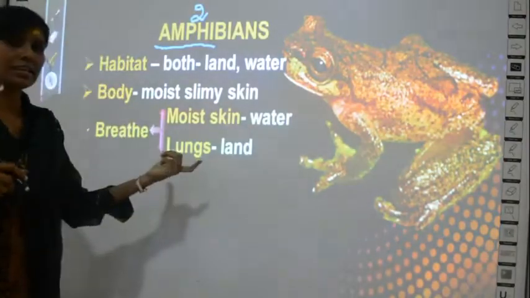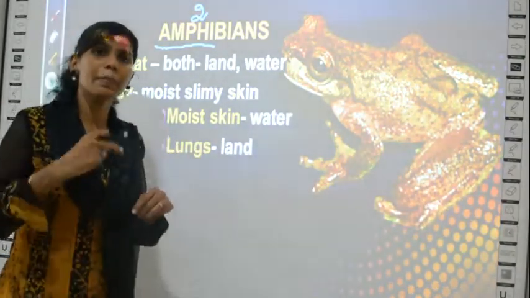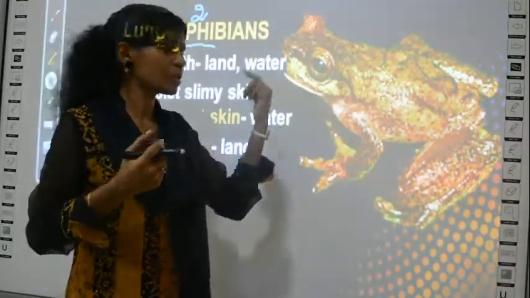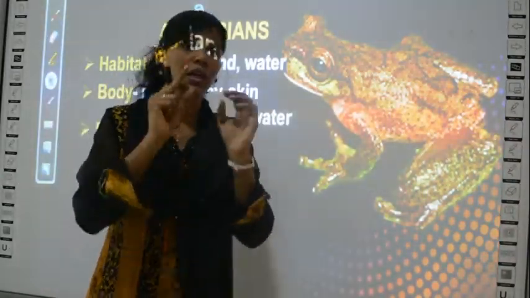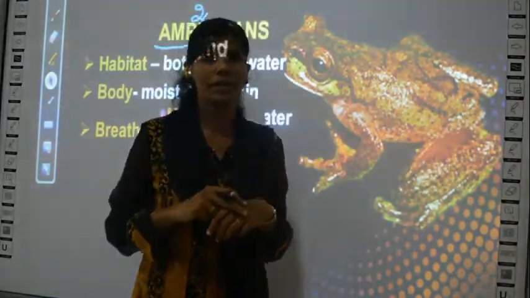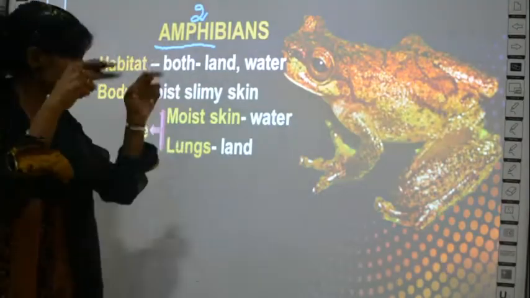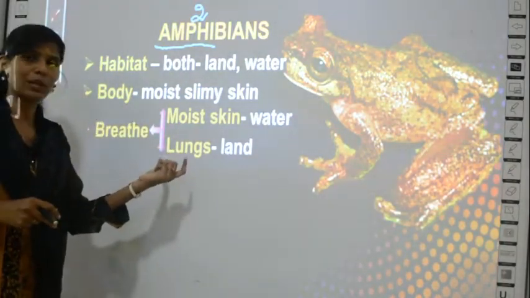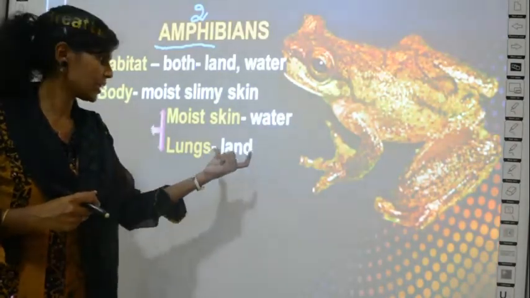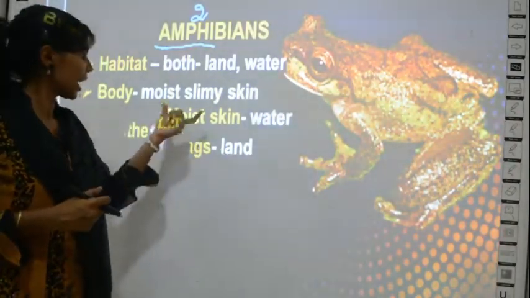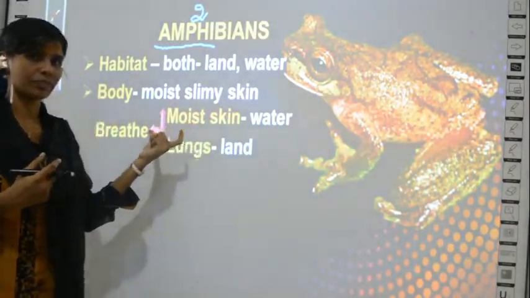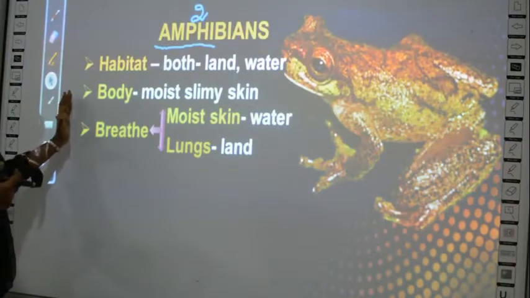So when they stay inside the water, they breathe through the skin. They are not using their nostrils or lungs for breathing. Whenever a frog is inside the water, it will use its skin for breathing. And whenever it is outside, like human beings, it will use the lungs for breathing. Whenever they are on land, they breathe with the lungs, and whenever they are underwater, they breathe with their moist skin. So this is a peculiar property of frogs.